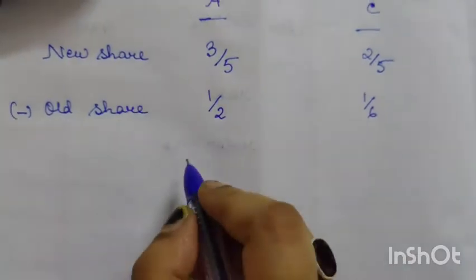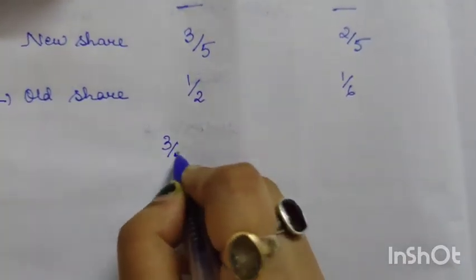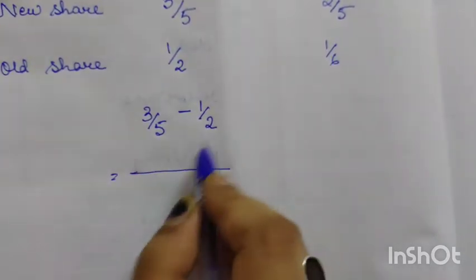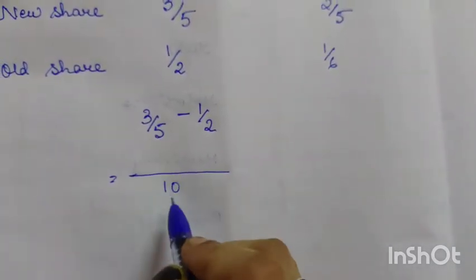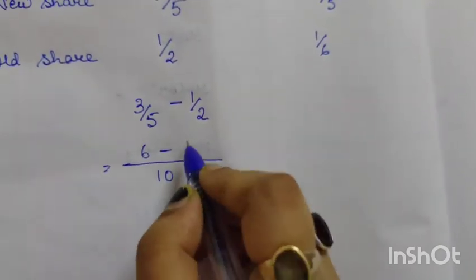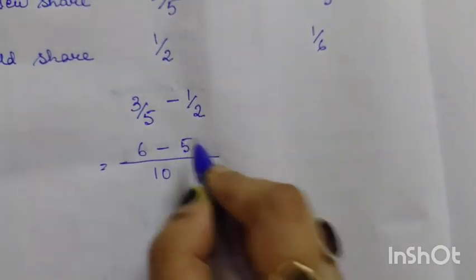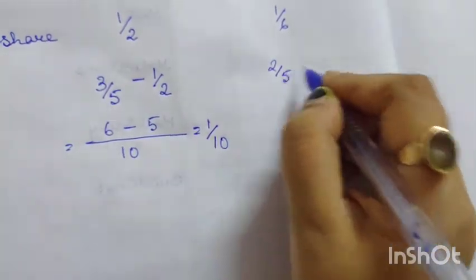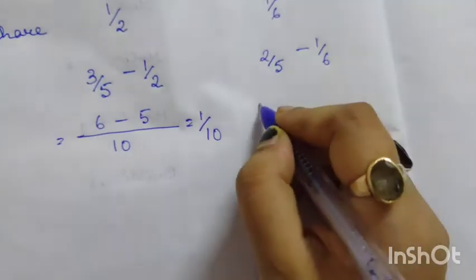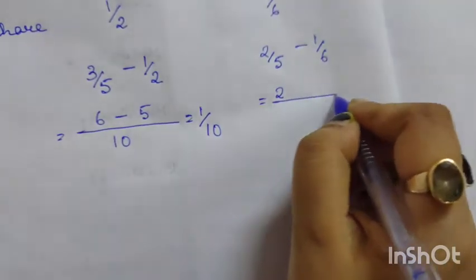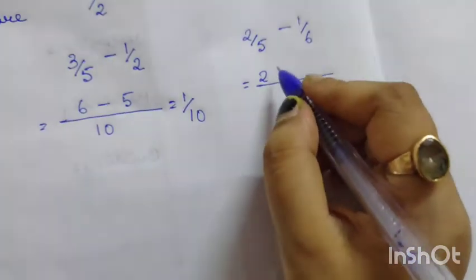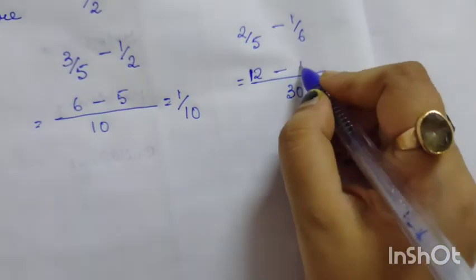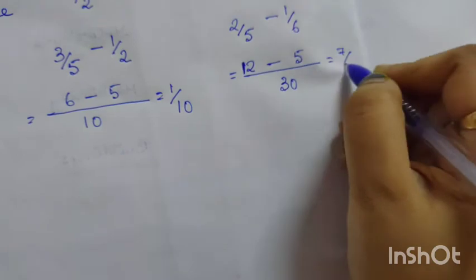So now if you make the calculation, 3/5 minus 1/2, 5 2s are 10, so it will be 6 minus 5, which is 1/10. And here 2/5 minus 1/6. If you do the LCM it will be 30, so 12 minus 5, it will be 7/30.